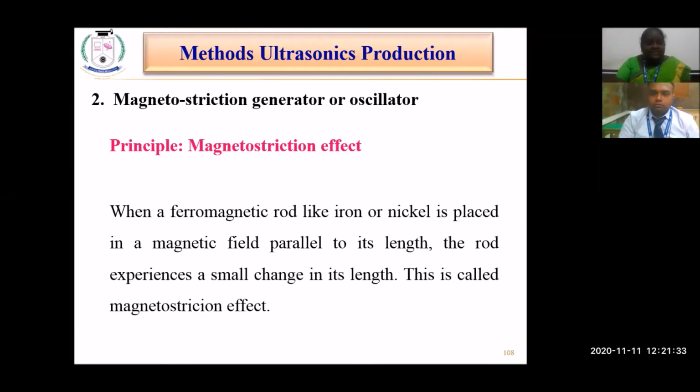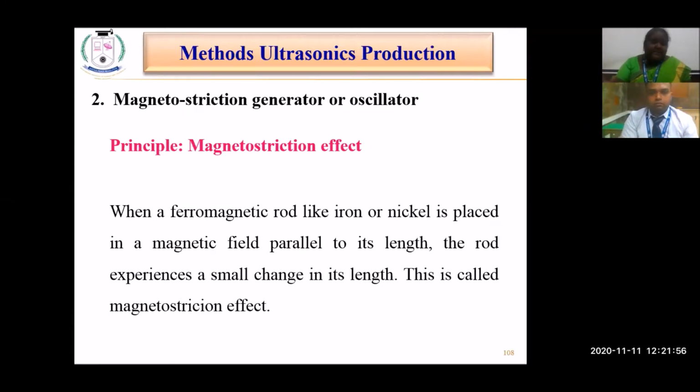With the help of this concept, we are going to make an experimental setup to generate ultrasonic sound waves. This change in length produces vibration of the rod, which produces strong ultrasonic sound waves.